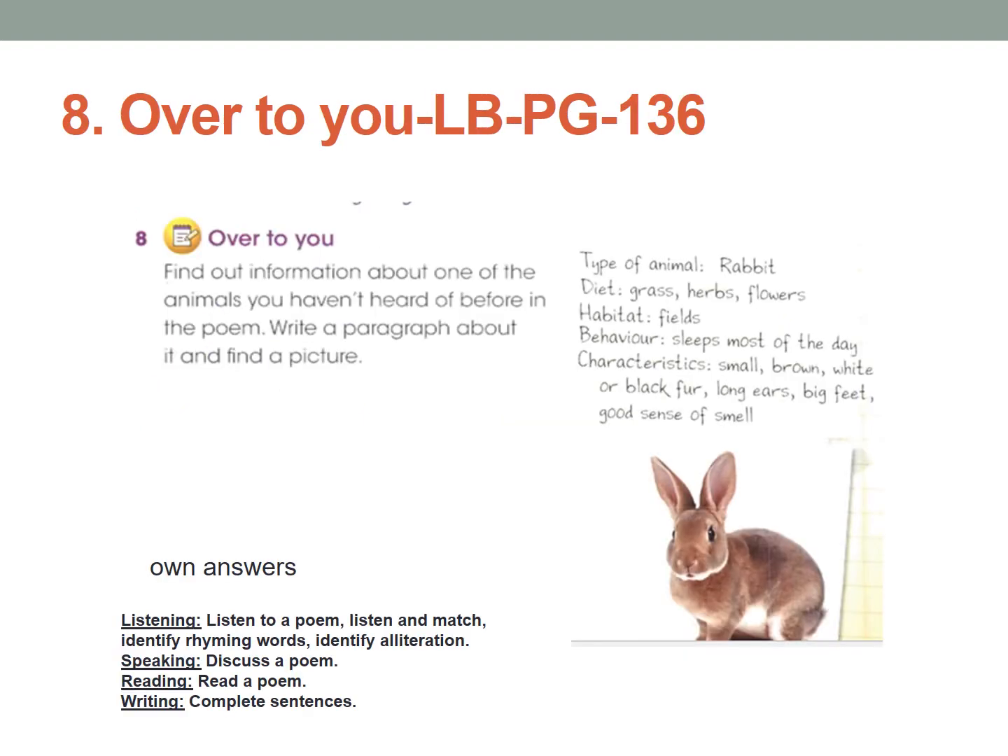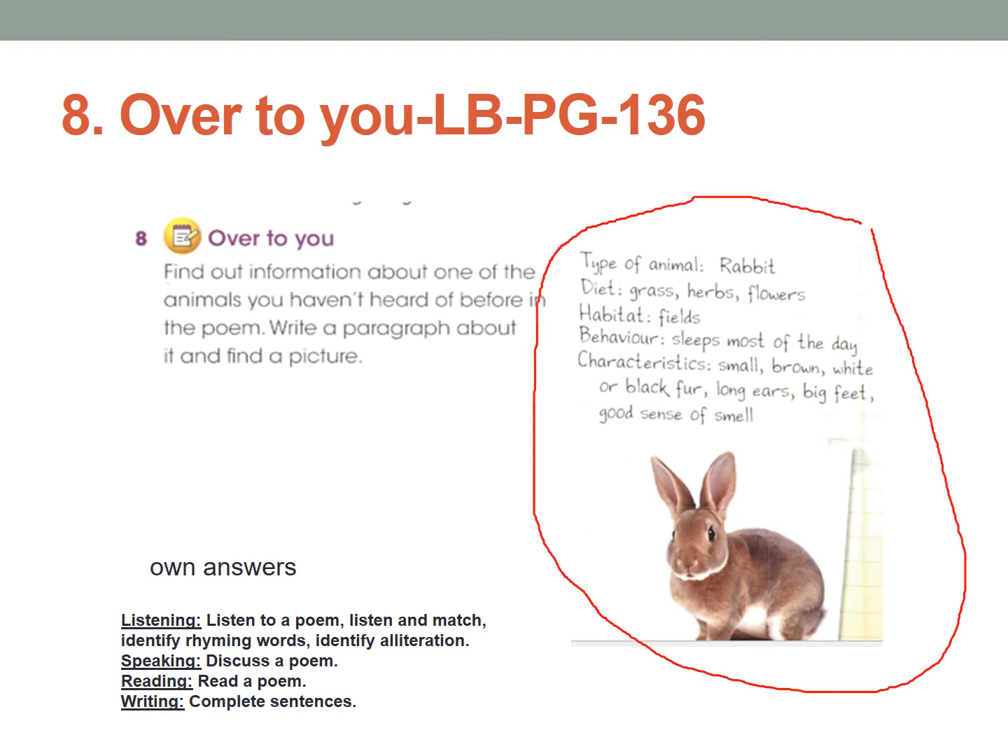And activity 8, now over to you. Learner's book, page number 136. Over to you. Find out information about one of the animals you haven't heard of before in the poem. Write a paragraph about it and find a picture. You need to find out, like they have given here an example. You can see here the example of the rabbit. Like this you need to write down.